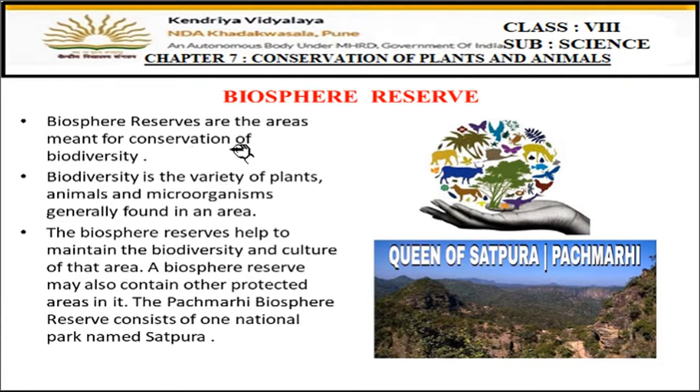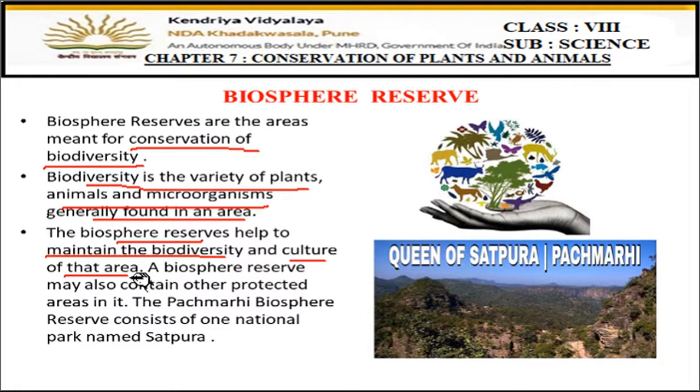Okay, so biosphere reserves are meant for conservation of biodiversity. Okay, biodiversity means a variety of plants and animals present on the earth. So all these animals and plants which are in these areas, they all are conserved. So biodiversity is the variety of plants, animals, and the microorganisms generally found in an area. Biosphere reserves help to maintain the biodiversity and culture of that area, because everything, even tribal people, are also conserved inside. So they maintain the biodiversity, they also maintain the culture which is present inside. A biosphere reserve may also contain other protected areas in it.